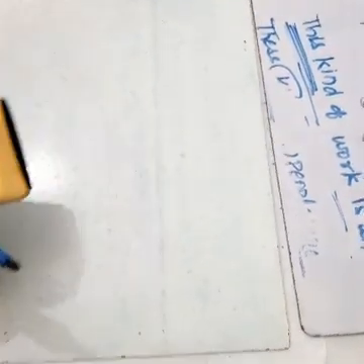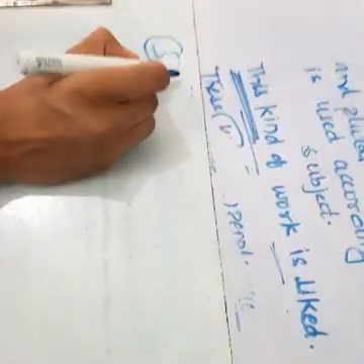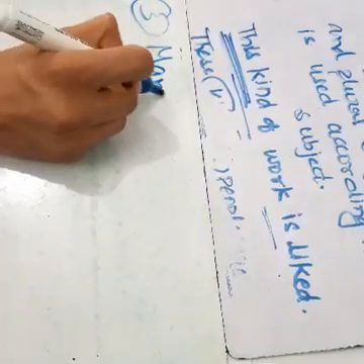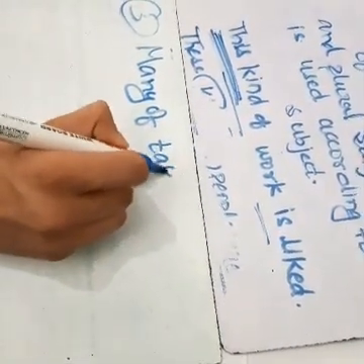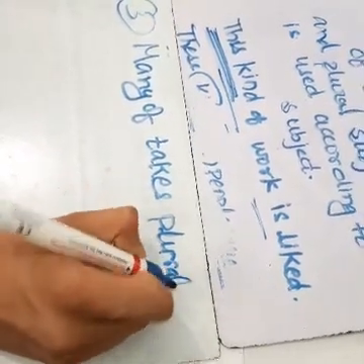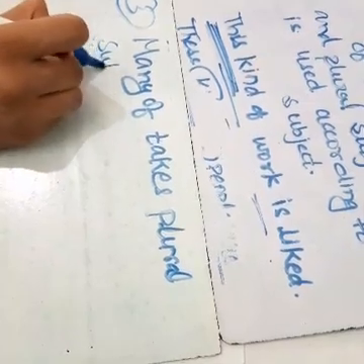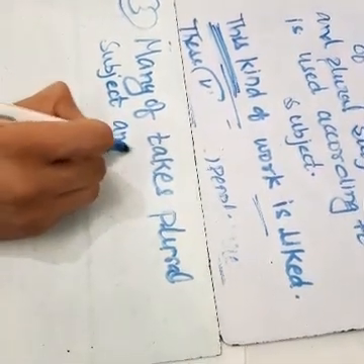now come to the next, that third, many of takes plural subject and plural verb.